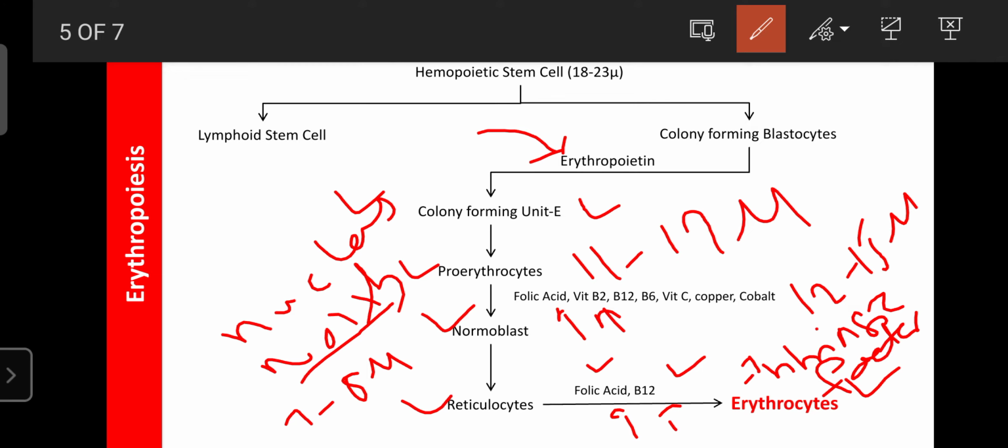When the symptoms of anemia appear in our body, we go for the hemoglobin count, but our hemoglobin count is correct, and still we have shortness of breath, fatigue, unnecessary mood swings, hallucinations. These are all symptoms of anemia due to deficiency of oxygen, because in people who take more antacids, there are not sufficient concentrations of vitamin B12, and without vitamin B12 the reticulocytes do not convert into erythrocytes.